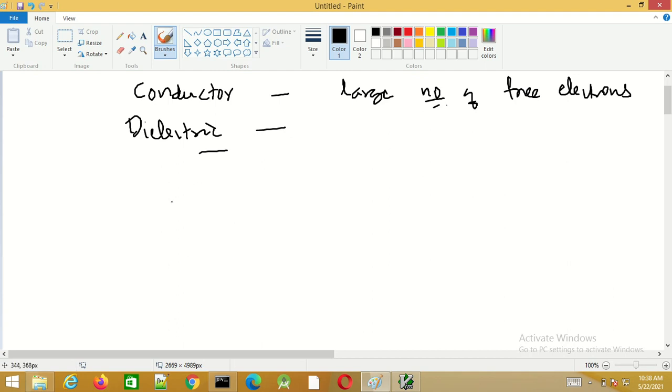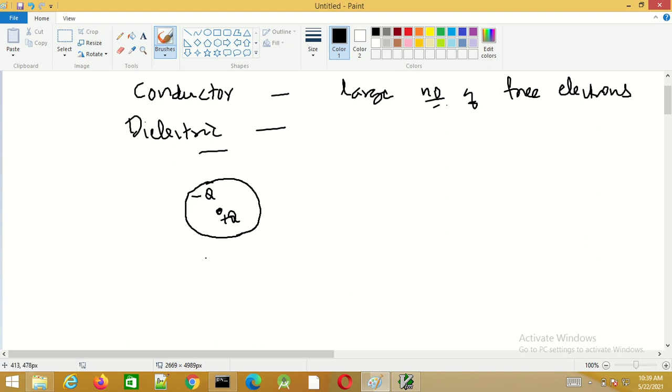For this purpose, an atom in a dielectric can be considered as a central positive charge, surrounded by an electron cloud, which is negative.